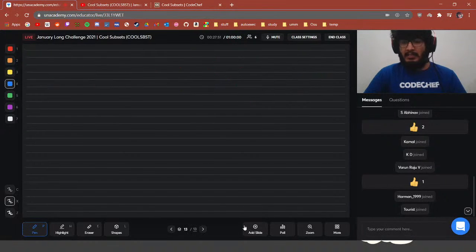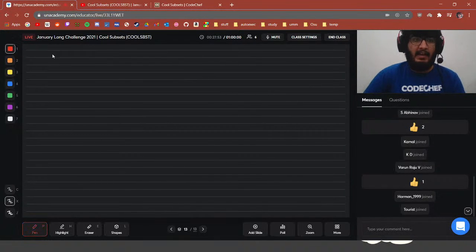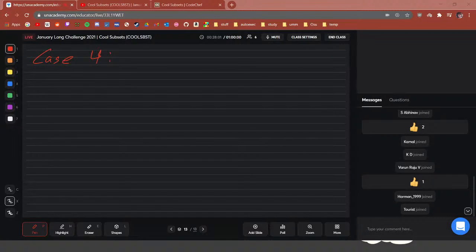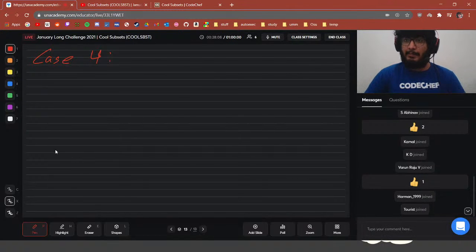Let me take some time on case 4, and then I would go to case 5. I will speed through case 5 because that is really similar to case 4, right? Once we have covered those 2 cases, then I will get to the last subtask, which is subtask 3, which would require square root decomposition. So look forward to that. That is really interesting, right?